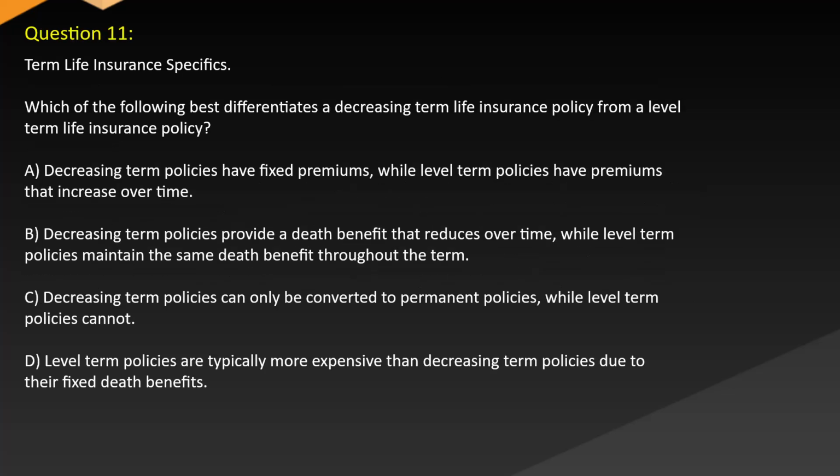Question 11. Term life insurance specifics. Which of the following best differentiates a decreasing term life insurance policy from a level term life insurance policy? A. Decreasing term policies have fixed premiums, while level term policies have premiums that increase over time. B. Decreasing term policies provide a death benefit that reduces over time, while level term policies maintain the same death benefit throughout the term.